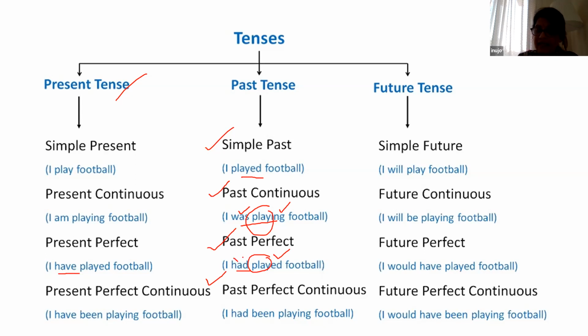Similarly, had been. Just like we saw in present perfect continuous, here instead of have, had will come. Had been. I had been playing football. The verb with ing plus had been. Okay. So I had been playing football.